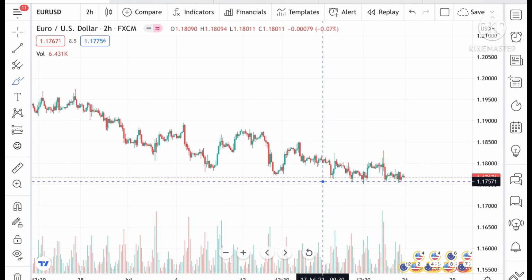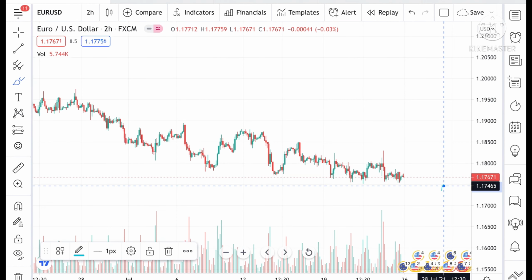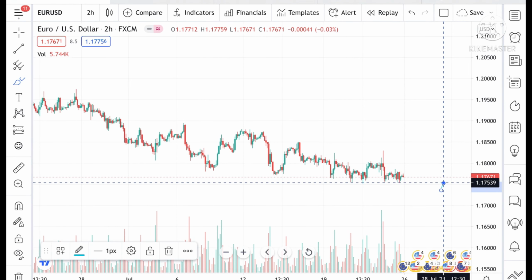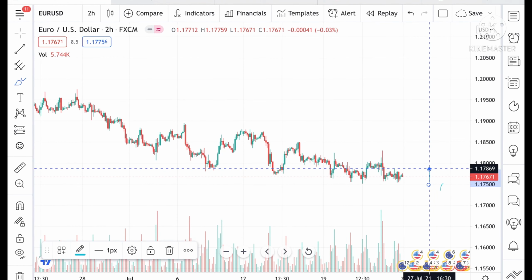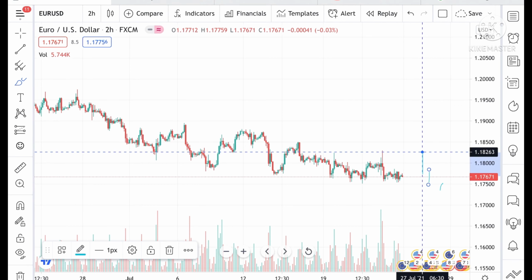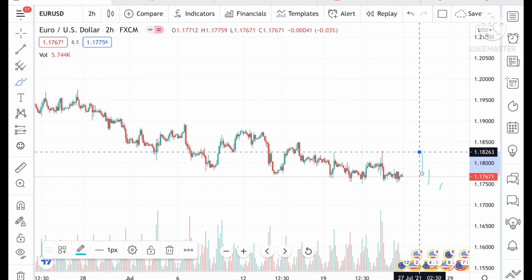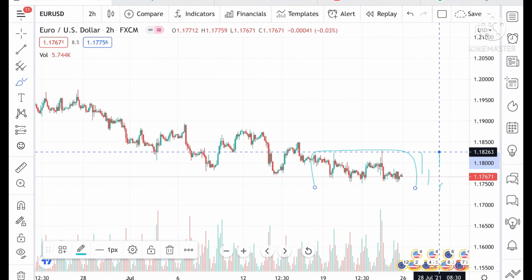Okay, see the low it has made at around 1.117539 and a high of around 1.17869. Okay, and the high of this particular range is around 1.18263. See, now it is trading in this particular range.